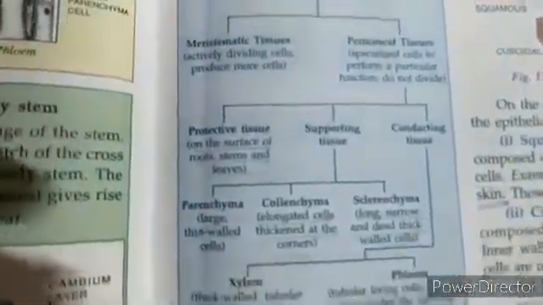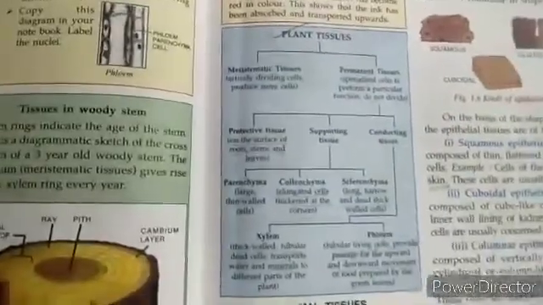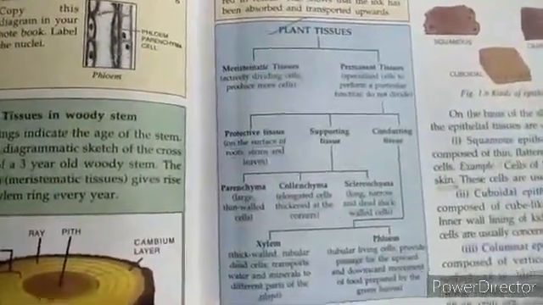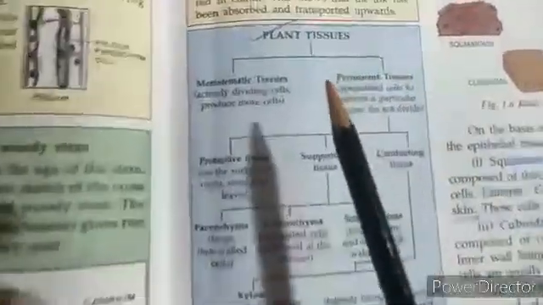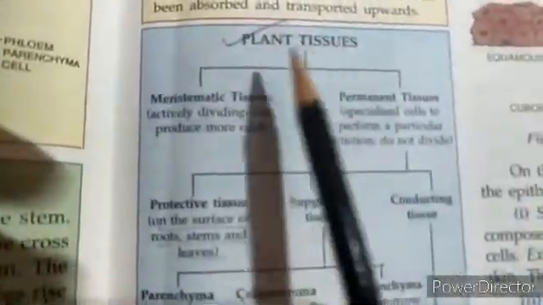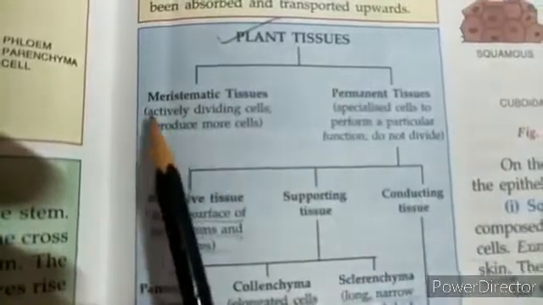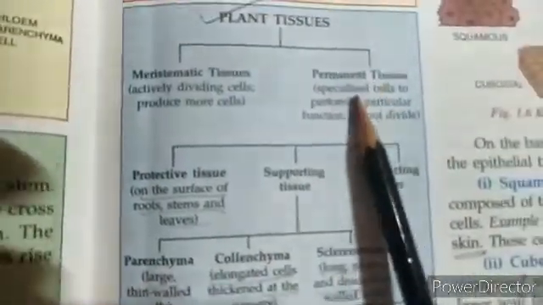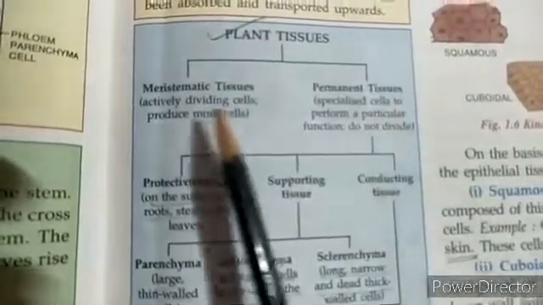This is the entire table given on page number 7. If we look a little closely here, plant tissues are divided into meristematic tissue and permanent tissue.